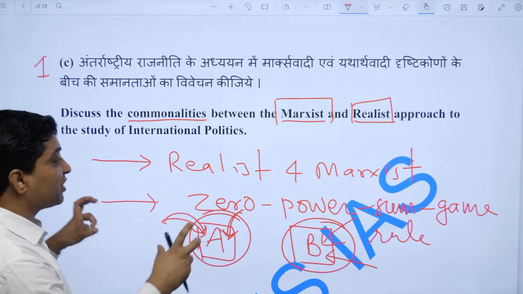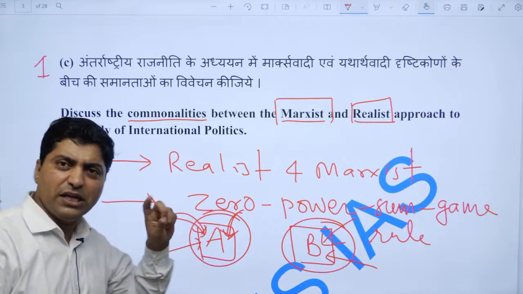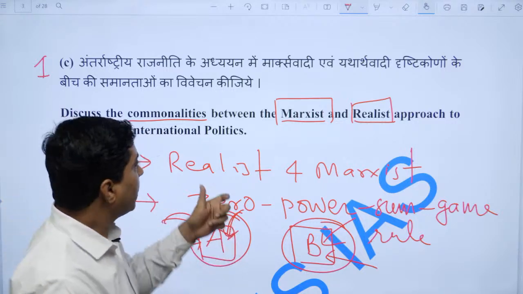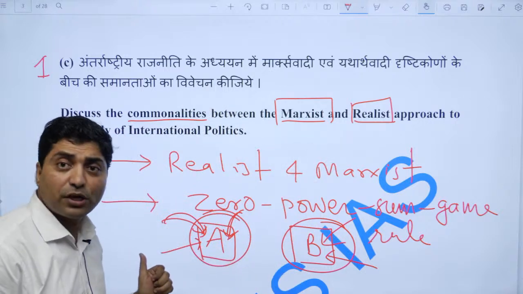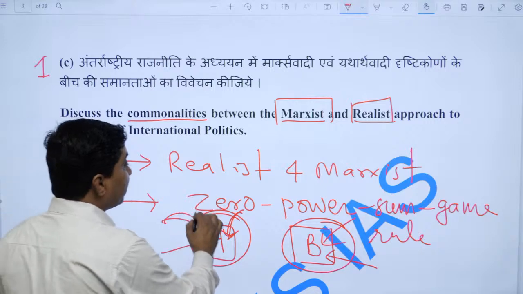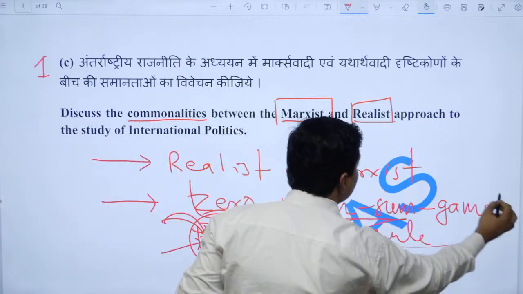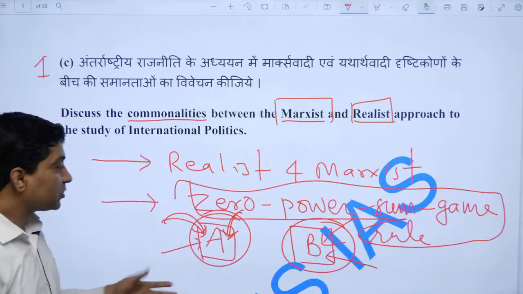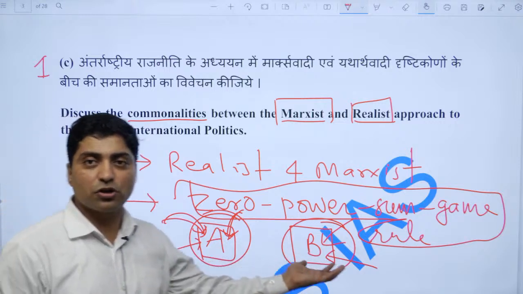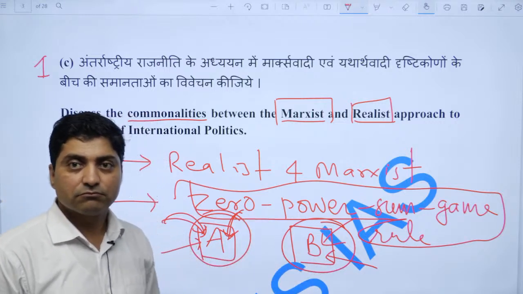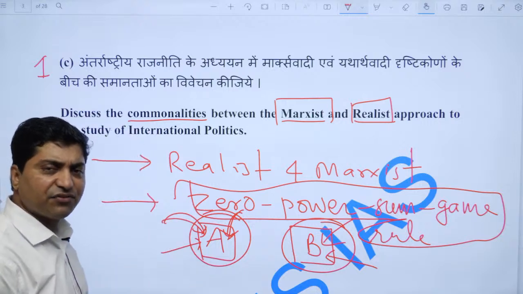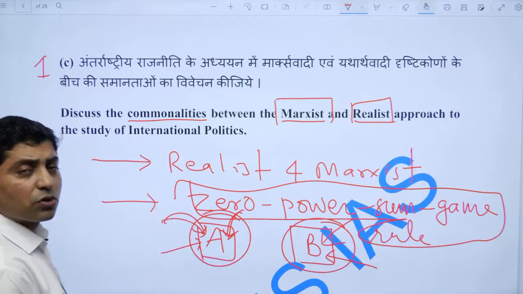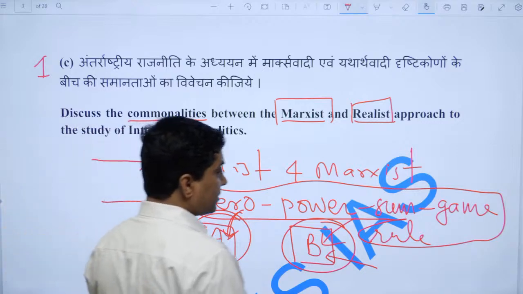So this is the similarity. There is only one sole similarity between the Marxist and realist approaches to international politics, that is they both believe in the zero power sum game rule, right. So one can gain at the cost of another, that's it. And there are many differences. So this is how one needs to attempt the question, right.